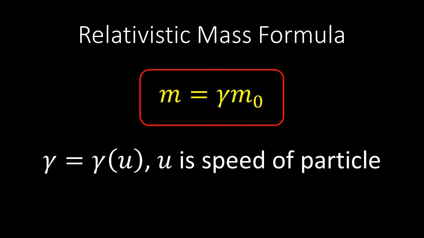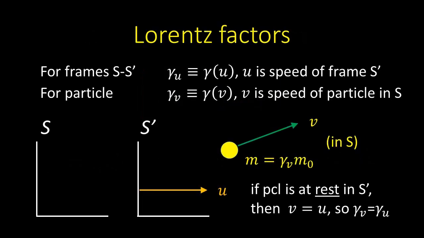In this analysis, we chose frame S' to have the same speed as the particle, so the particle was at rest in S', but in general the particle could be moving in S', in which case the Lorentz factor relating frames S and S' would not be the same as the gamma in the formula for relativistic mass. We must therefore distinguish between the Lorentz factor gamma as a function of u that relates frames S and S' and the Lorentz factor gamma as a function of v for a particle moving with speed v in frame S. A convenient notation is to use the subscript u or v in front of gamma instead of writing it as a function of u or v.